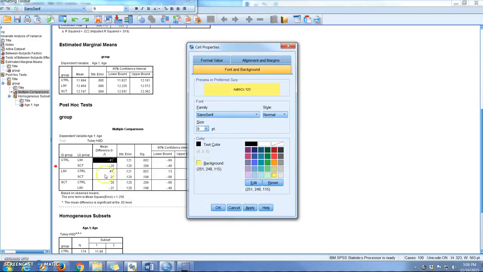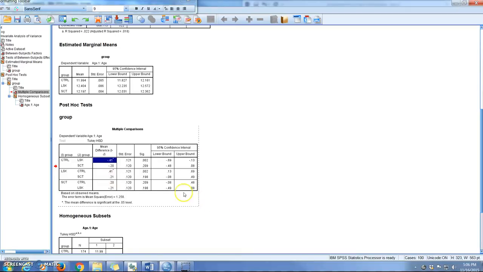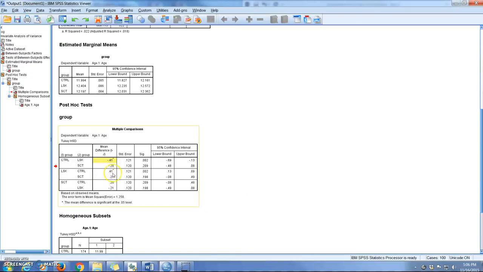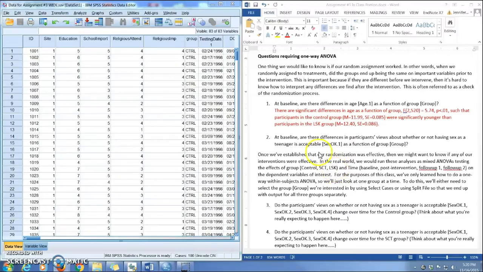Then we look, and the only other one is actually the same one because it says 0.1 for the control group versus the life skills group. So that's the only significant difference that we get. So now all that we need to do is add that sentence over here, which you can say I've already done, that says that participants in the control group were significantly younger than participants in the life skills group. Okay, so that's not a good thing.